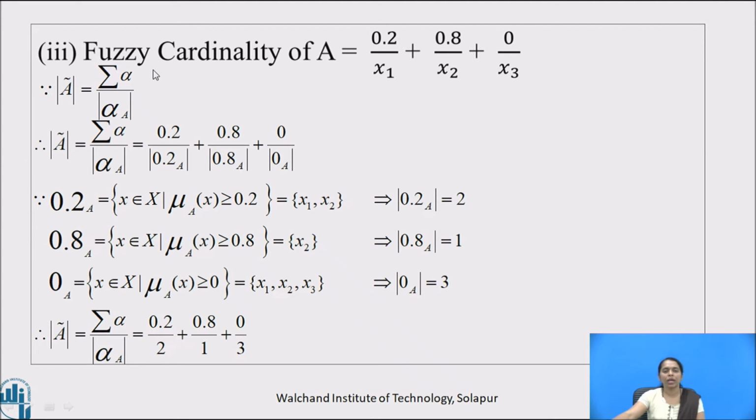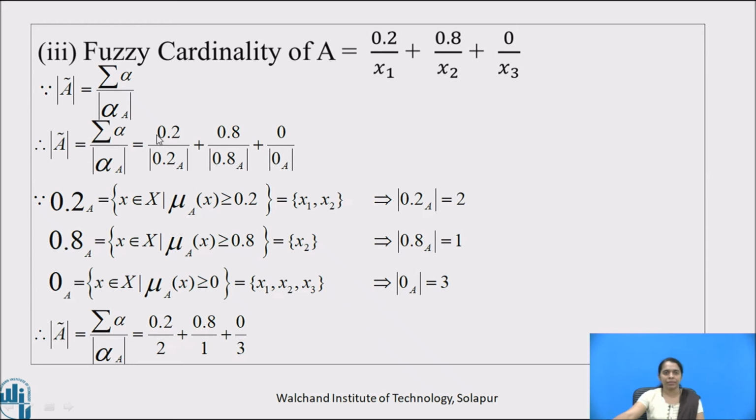Let's see how to calculate fuzzy cardinality of set A. According to the definition of fuzzy cardinality, mod of A bar is equal to the summation of alpha upon mod of alpha cut of A. Now here the alpha values are 0.2, 0.8 and 0.